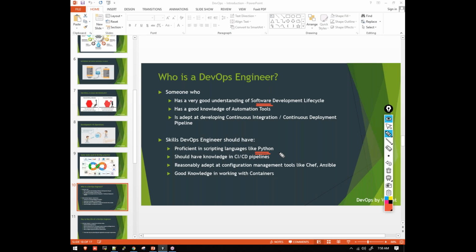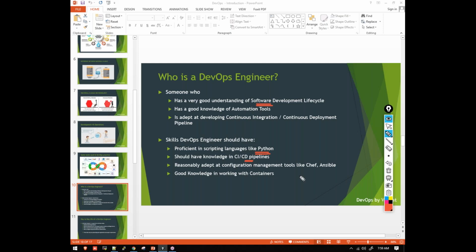I'm going to teach you Python, the basic level of Python scripting required for a DevOps engineer. After that, a DevOps engineer should have knowledge of CI/CD pipelines. This is a separate concept we'll discuss in the Jenkins class. CI/CD covers all the stages: from designing to development, development to testing, testing to QA, QA to deployment. All these stages should happen continuously without manual intervention. How to set up this pipeline and automation is what a DevOps engineer should know.